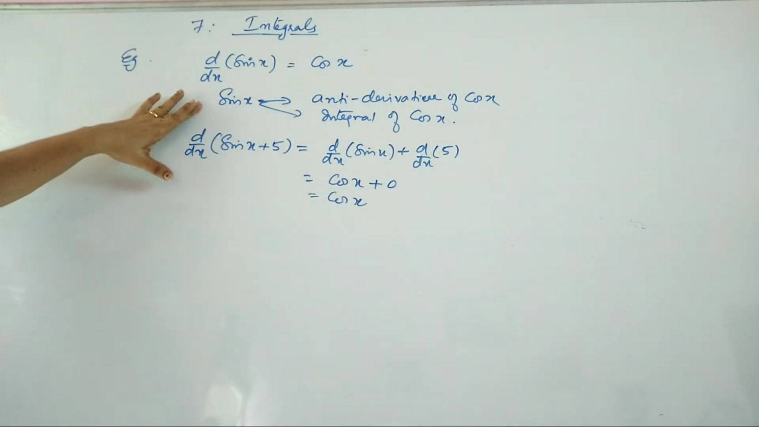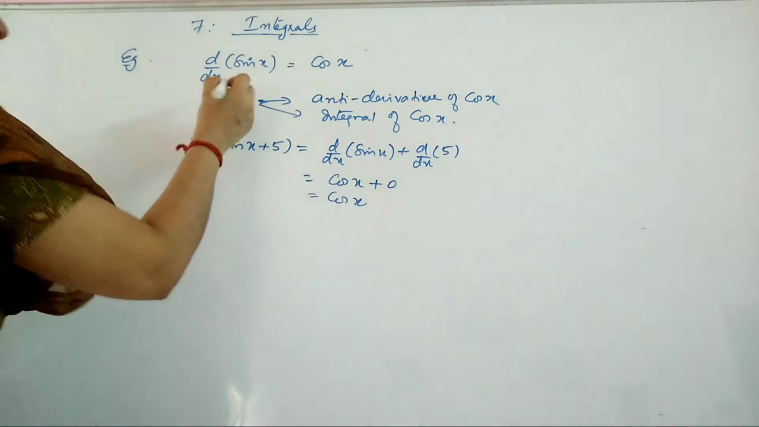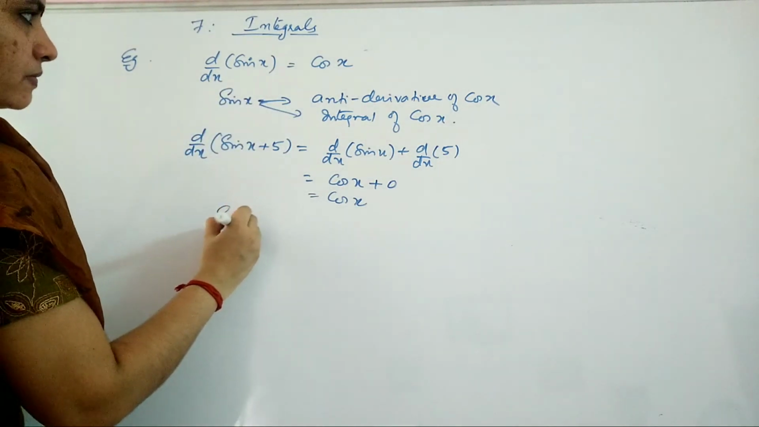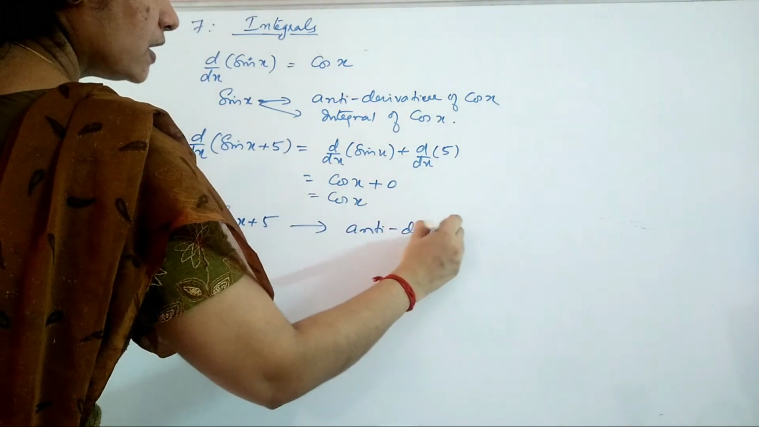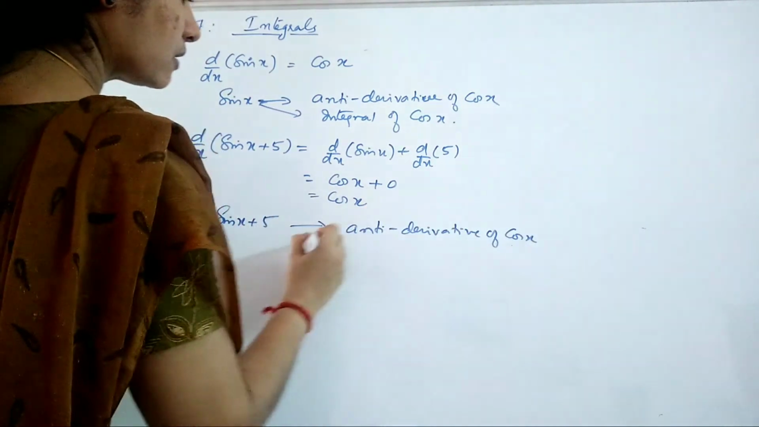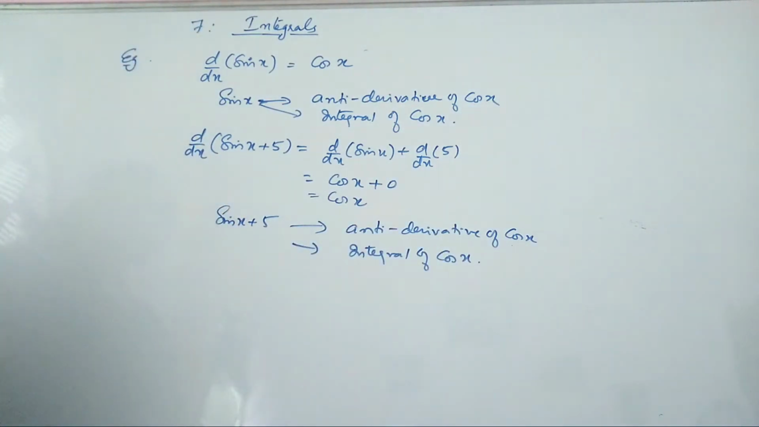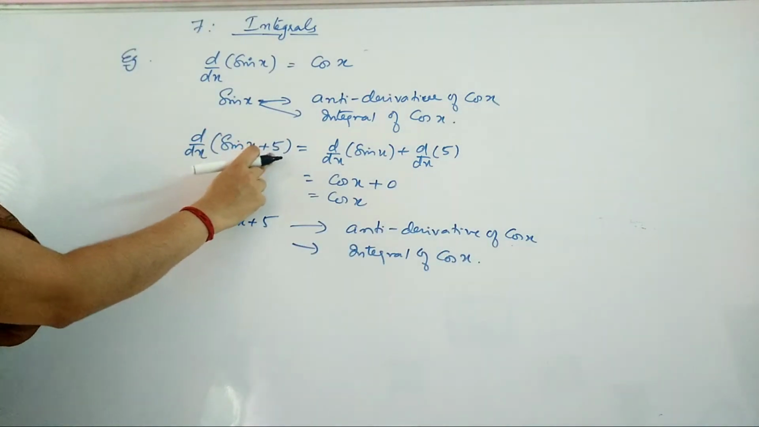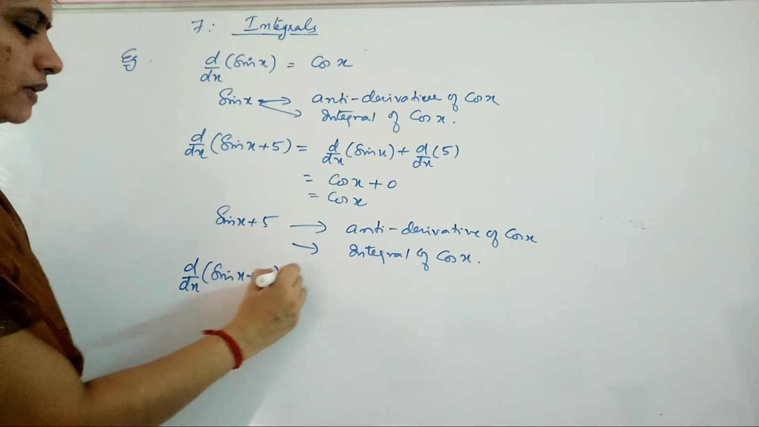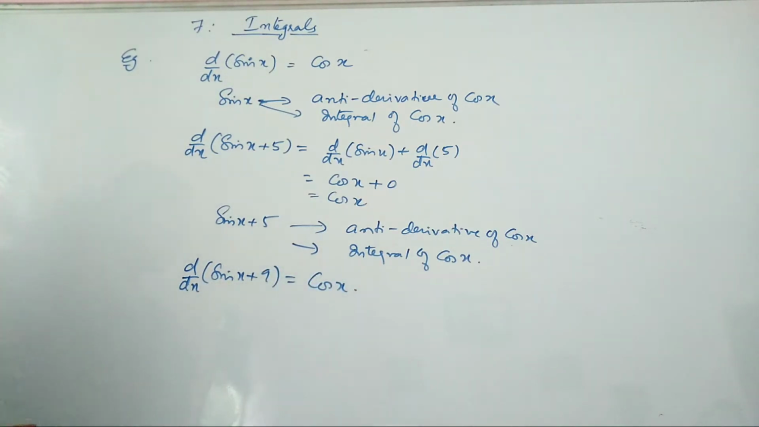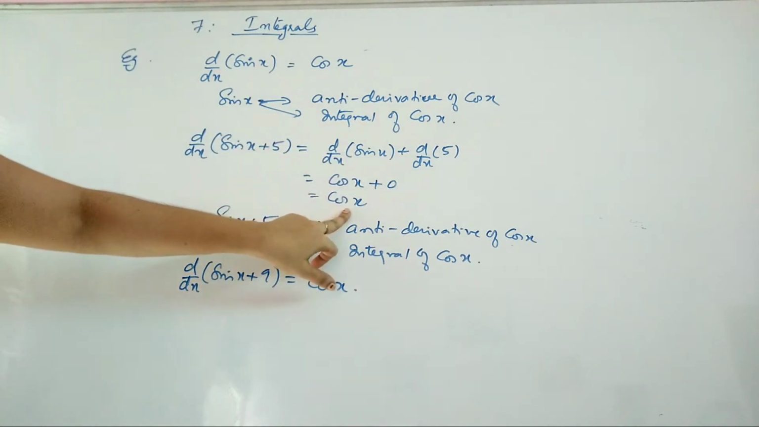So when I compare with this, I can say that again the antiderivative of cos x is sin x plus 5, right? According to this, I should say that sin x plus 5 is also the antiderivative of cos x, or else you can say the integral of cos x. Now if I take some other number instead of this 5, I am still getting the same thing. The derivative of sin x plus 9 will also give me cos x. So I can see that even if you have a constant with the sin x, the derivative you get is the same.